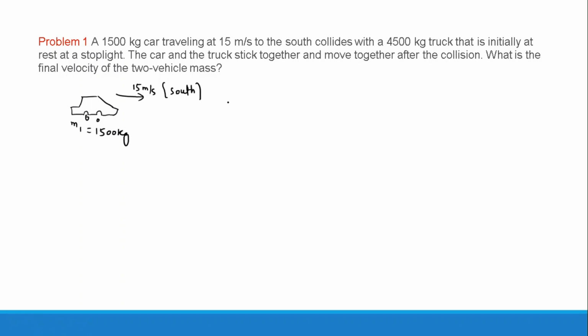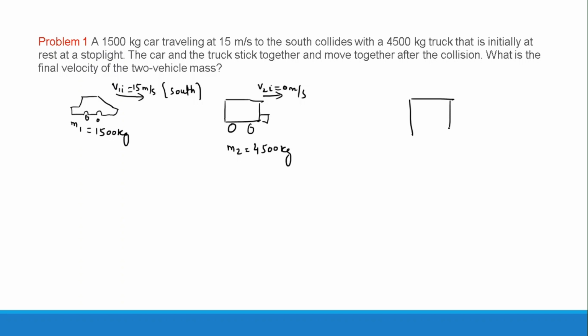The car collides with a truck. This is, let's say, the truck. The truck has a mass that is three times more, 4,500 kilograms, and this truck is initially at rest. So we can say that its velocity v2I is equal to 0 meters per second. So this is the system before they hit. After some time, what happened? The car and truck get stuck to each other.